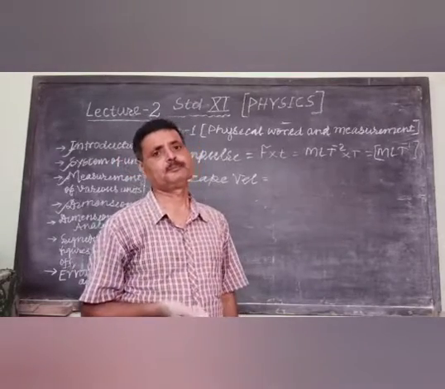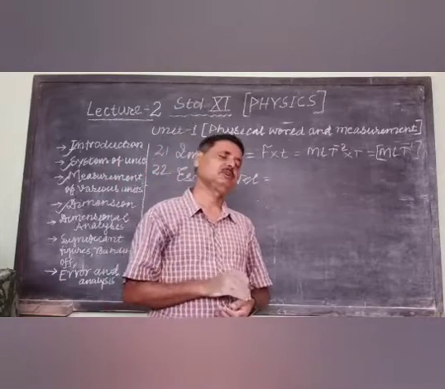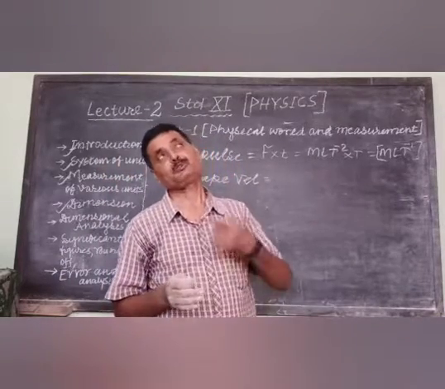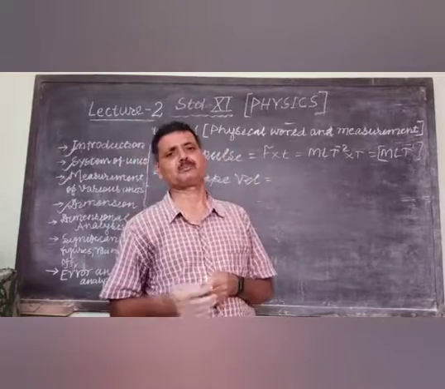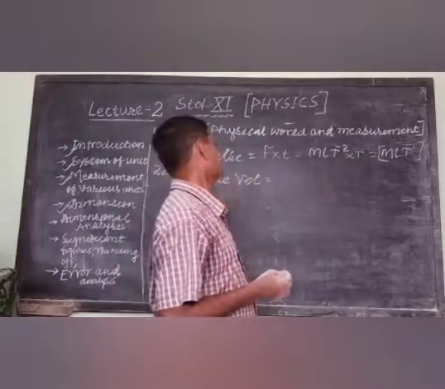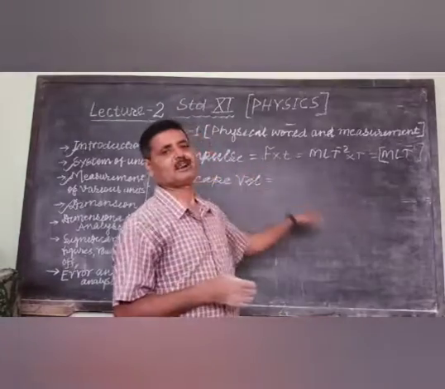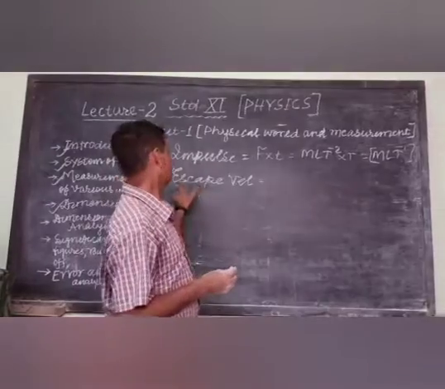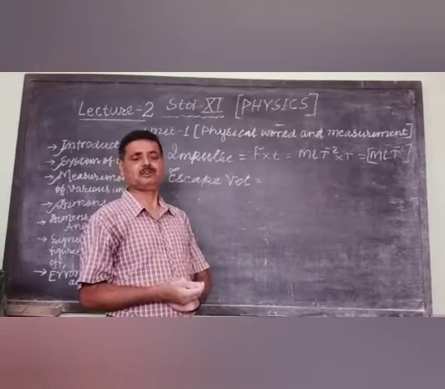First of all, escape velocity is the minimum velocity with which a body is projected and never comes back to the surface of Earth. That is its escape velocity. We will study it in detail in the chapter gravitation. Only you should know the formula of escape velocity.